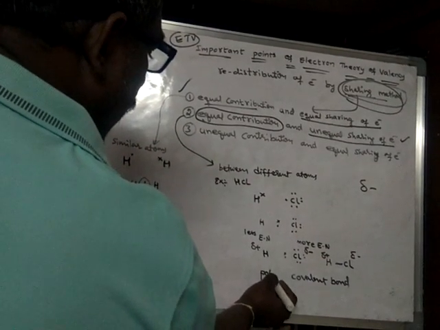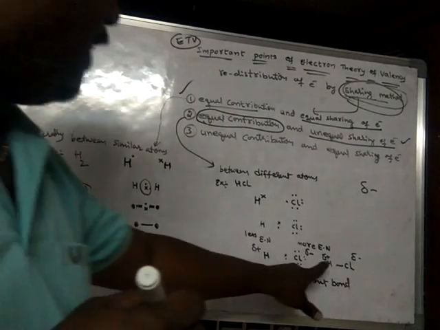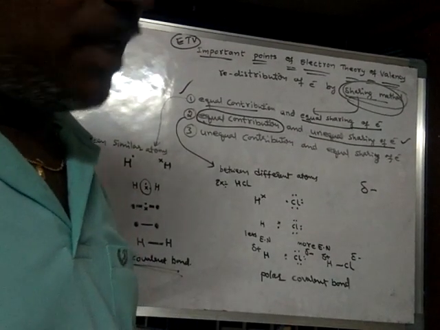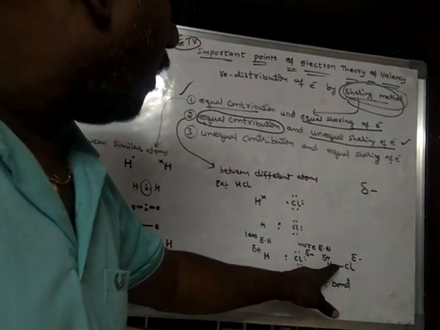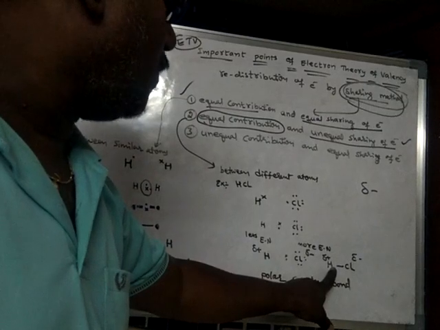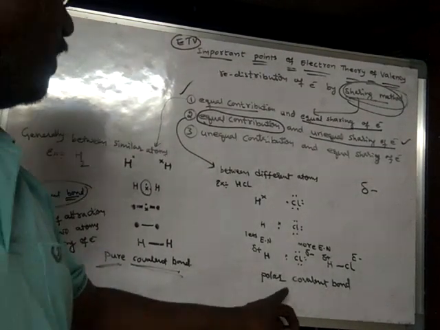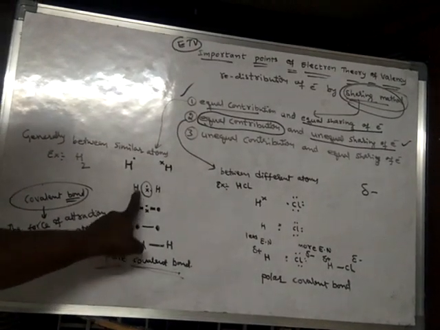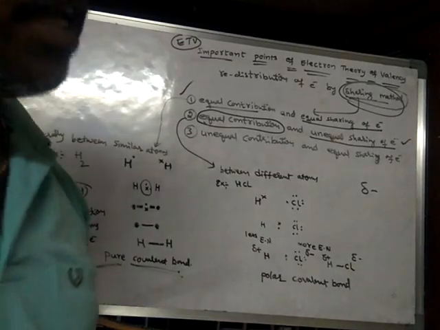Polar covalent bond, not pure covalent bond, because polarity is developed. That means opposite poles are formed, one a positive pole and another a negative pole. Hence such a bond is not a pure covalent bond. Pure covalent bond means equal sharing should take place. But here unequal sharing is taking place.